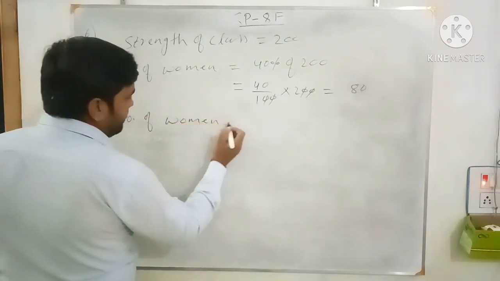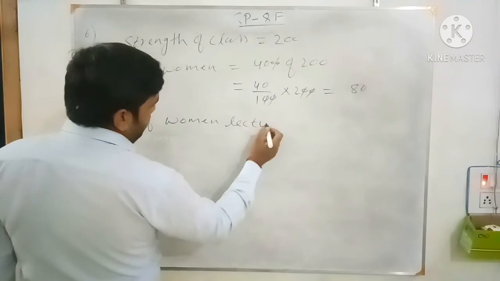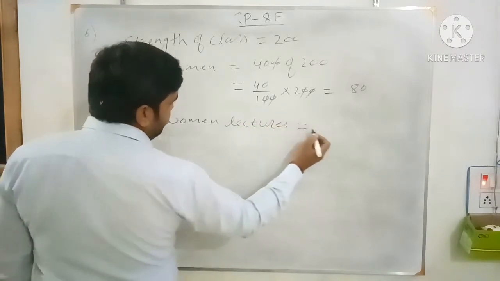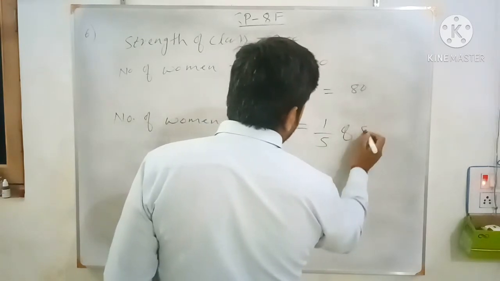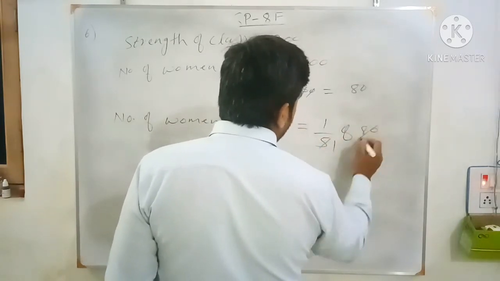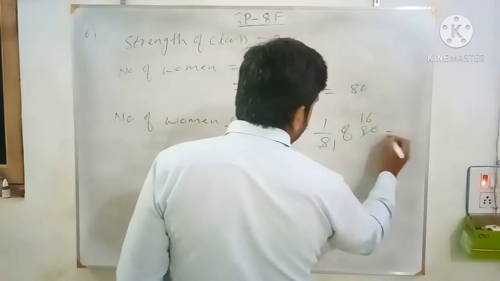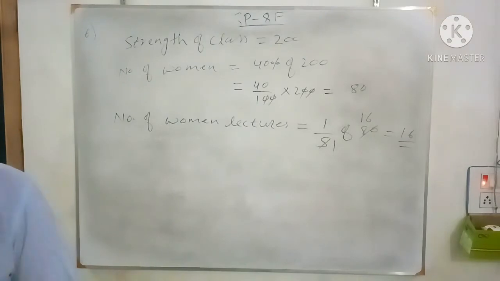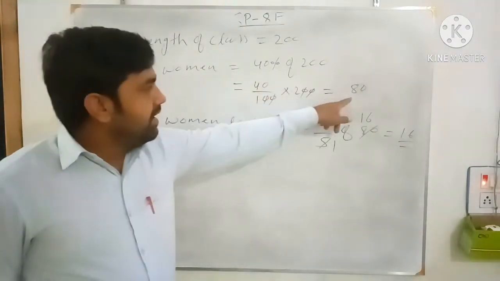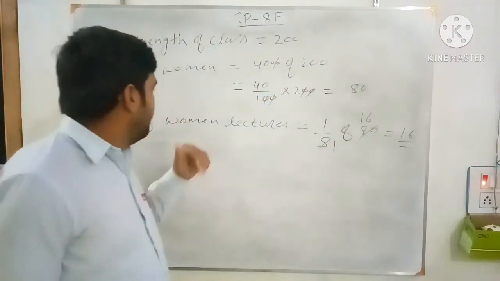Number of women lecturers equals 1 by 5 of them, that means women. 1 by 5 of 80: 5 on the 5, 5 16s are 80, that is 16. Now 16 women become lecturers out of 80. So out of 200, 80 are women, and out of 80, 16 women become lecturers.